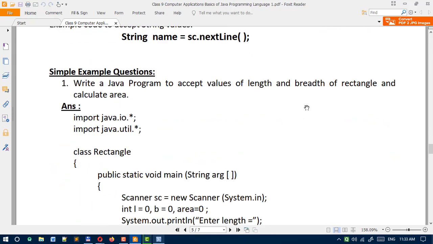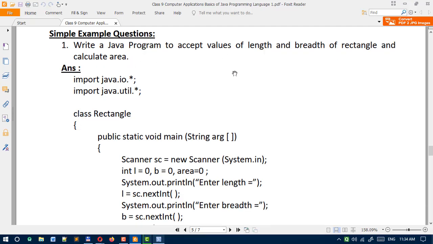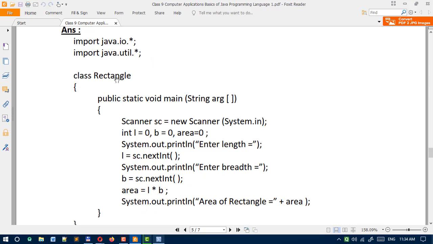One example I can show you for understanding Java programming. On your screen you can see the question: write a Java program to accept values of length and breadth of a rectangle and calculate the area. So this will be a simple Java program which will calculate the area of a rectangle. To start the Java program, we write import java.io.*, import java.util.*, then class Rectangle, curly bracket, public static void main.